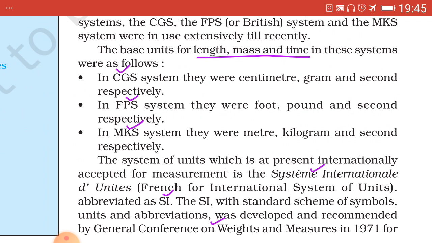The system of units accepted for measurement at present is called Système International, that is French spelling, and abbreviated as capital SI. SI system we use now widely.